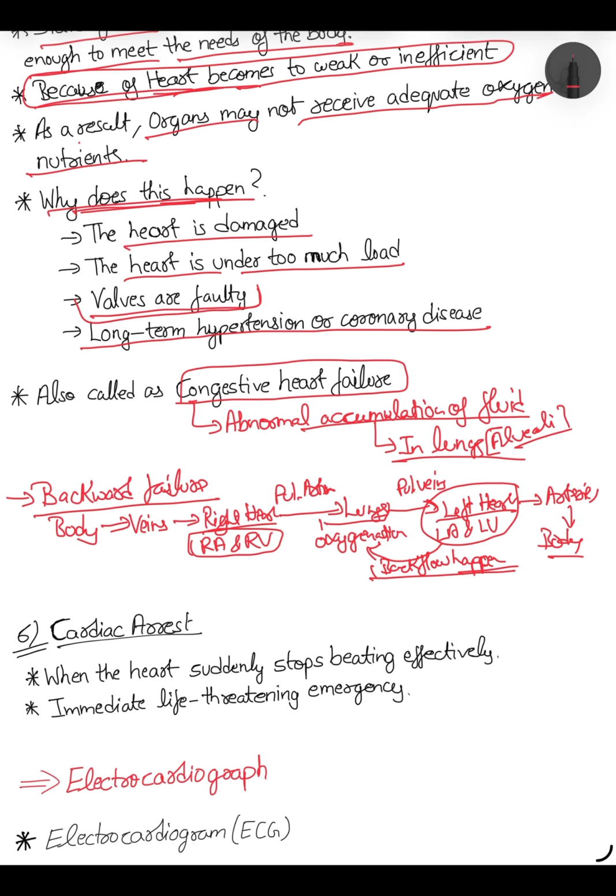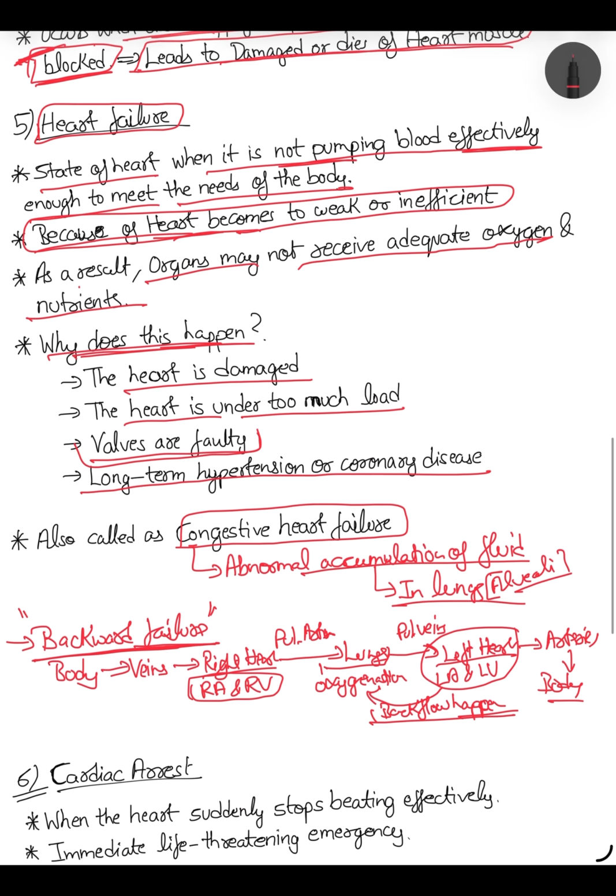So urea has to be excreted out from the body. So if pumping is not in a good, normal way, there is a heart failure, then it leads to the damage of liver also. Okay, so it is called as backward failure. Done. So this is all about the heart failure.